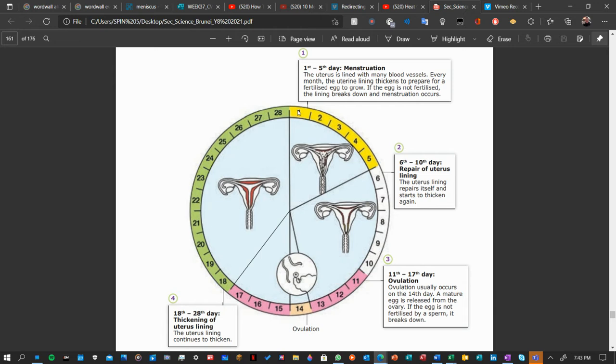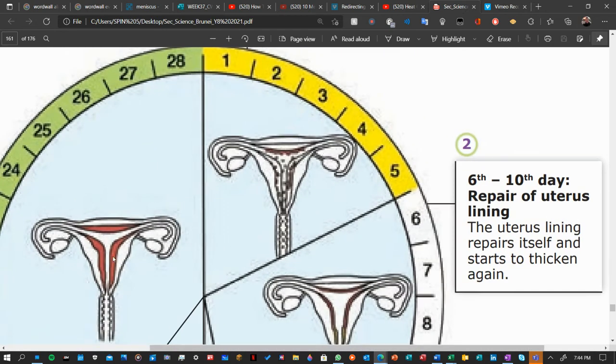If you look there, from day 1 till day 5, the uterus breaks down. Between these two diagrams, day 1 to day 5 and this one, you can see the uterus is healthy, which means it is full. So if a baby is inside here, this will not break down.